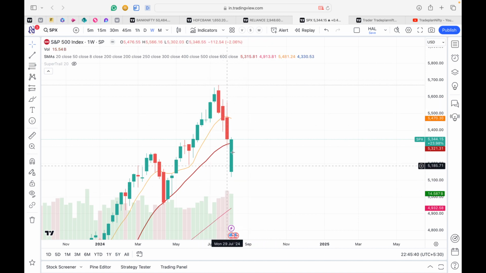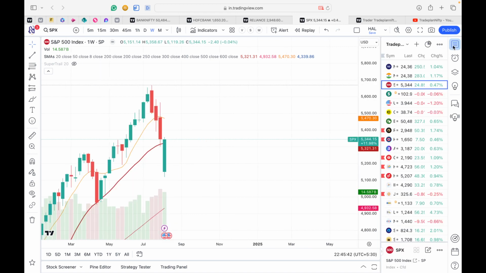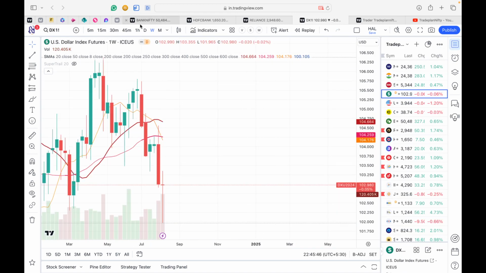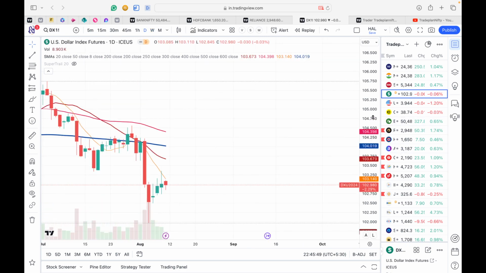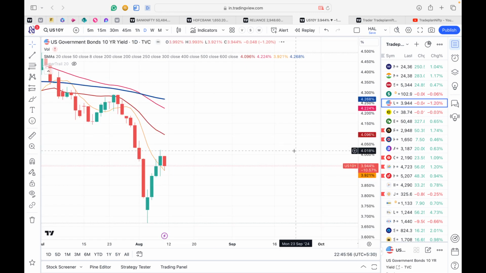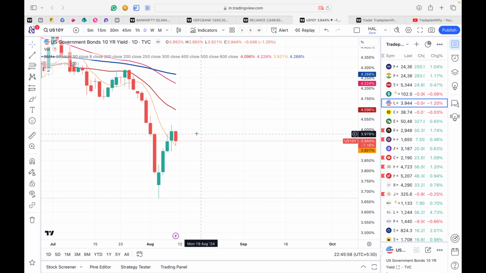which looks like a solid comeback. And when we look into dollar index, we see that dollar index on daily chart is still below all the critical moving averages. So this is a good sign. And US government 10 year bond yield is just about to go down, which also looks like a good sign for the equity market. So the global trend summary could be that market is trying to make a comeback, but still very weak.